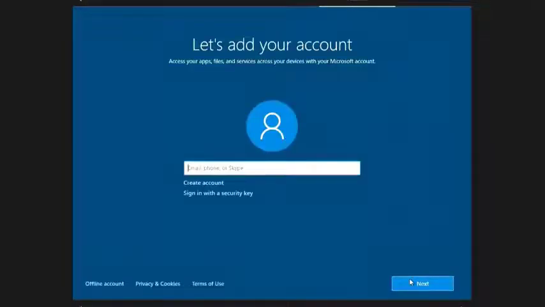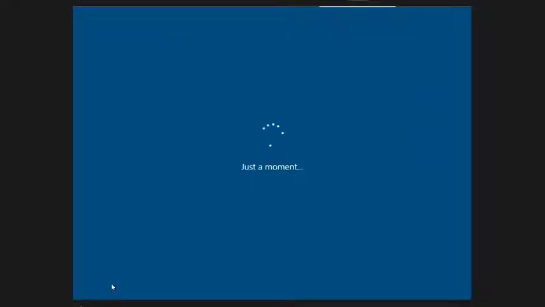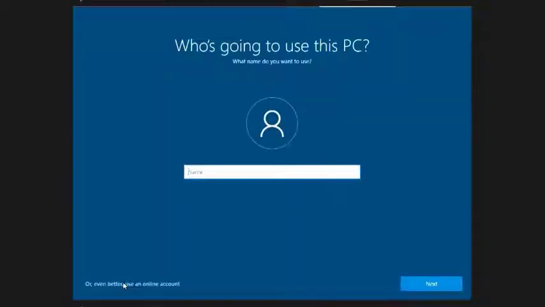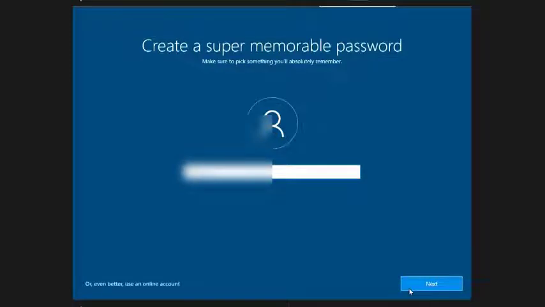Here you can sign into your account or create a new Microsoft account. I'll create a local account, and I'll click Offline Account. You can do the same. I'll deal with this later. Name your account. I like that name, James Bond. Next. Here you need to enter a password. I will do this later. Next.